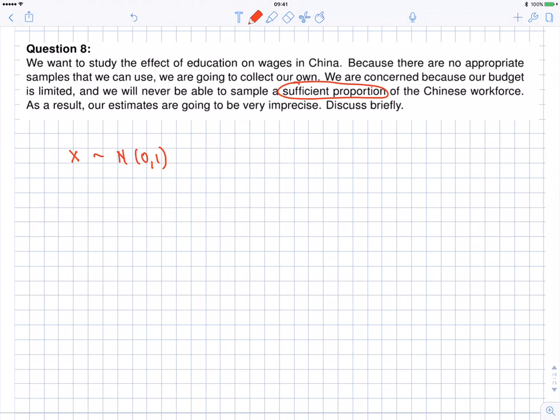But I'm still very much able to make inference or come up with very good analysis about, for example, let's say that you didn't know what the sample mean was. If you took 1 million observations, chances are that the sample mean would be very close to 0, even though you have 0% of the overall population. Okay? So this question is confusing sample size with proportion of a population. Okay?